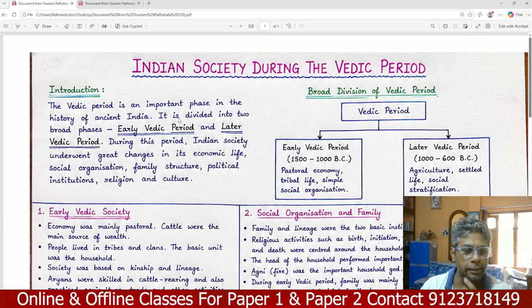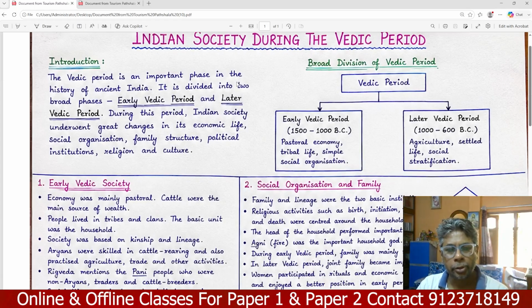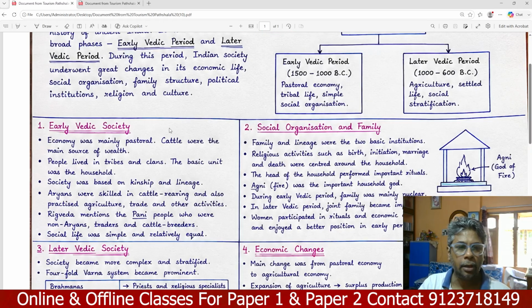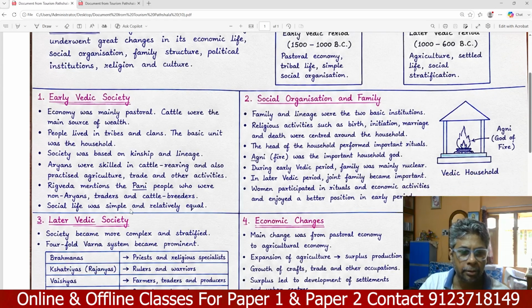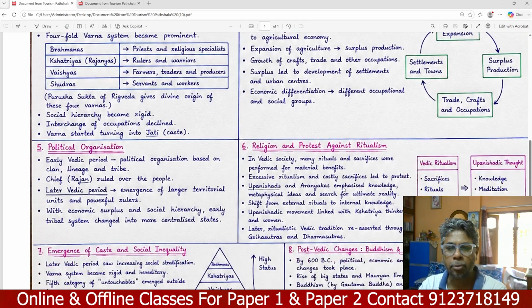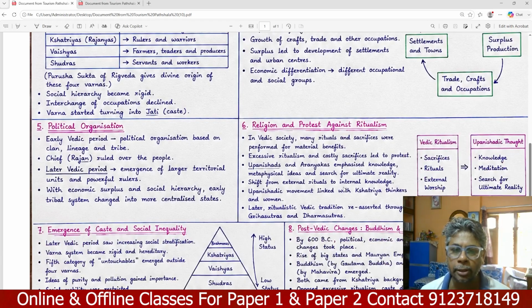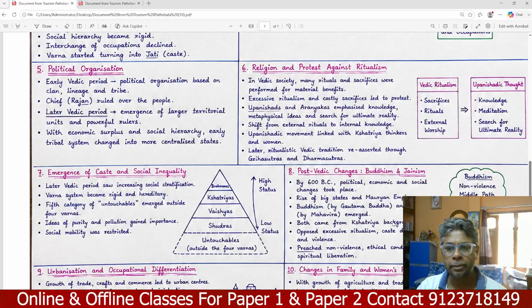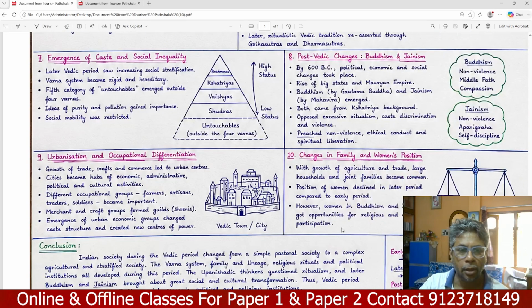So, we can understand this question, introduction part. Next, we have to divide the Vedic period into two parts: early Vedic period and later Vedic period. Early Vedic period, important features; later Vedic period, the social organization and family; later Vedic society, economic changes, political organization, religion and protest against ritualism, emerging caste system and social inequality, post-Vedic changes, Buddhism and Jainism, urbanization and occupational differences, and changes in family and home.